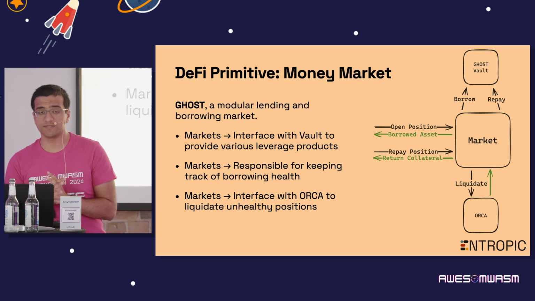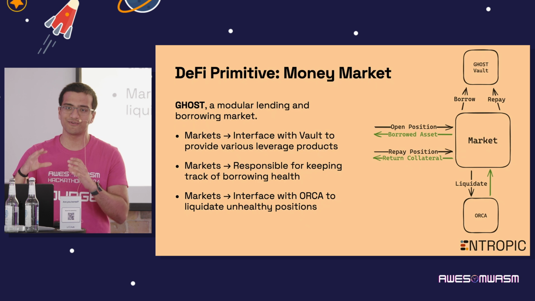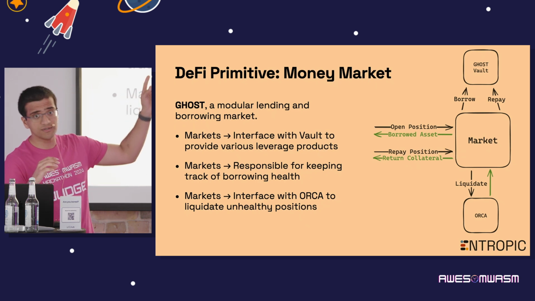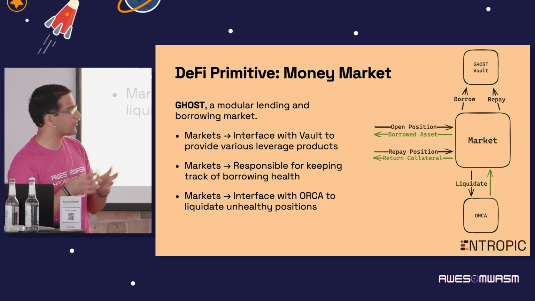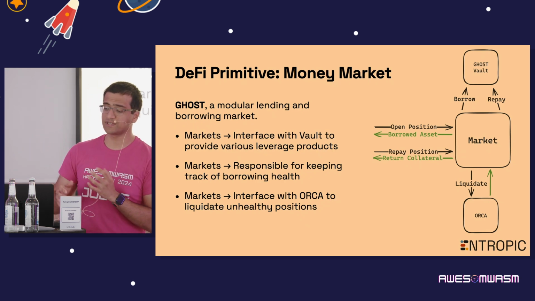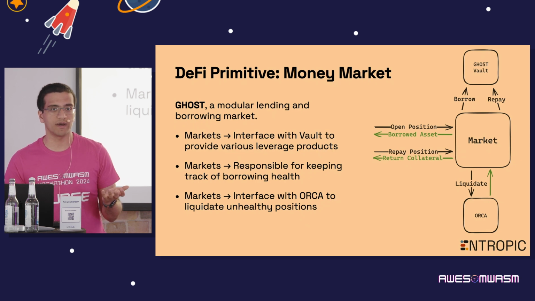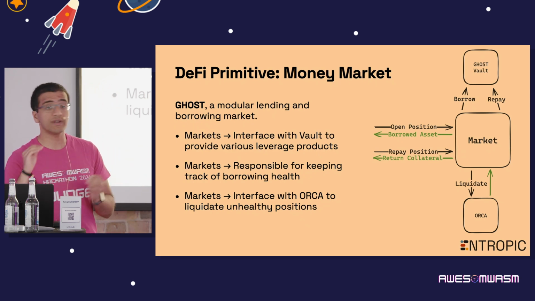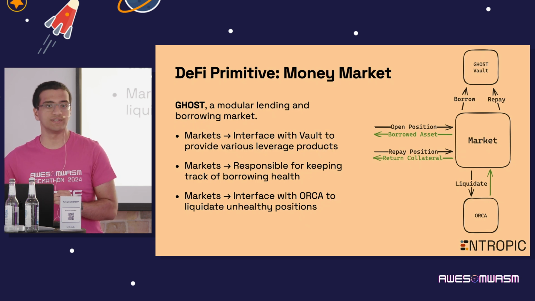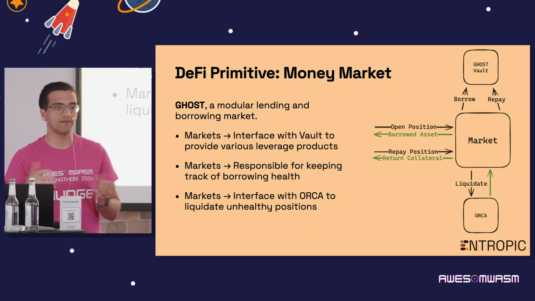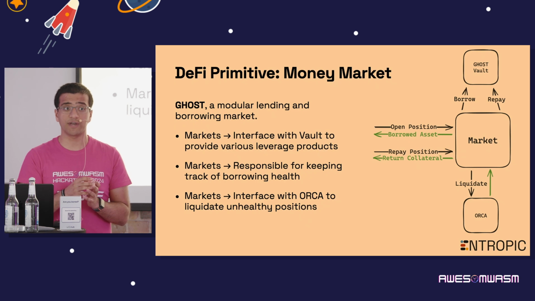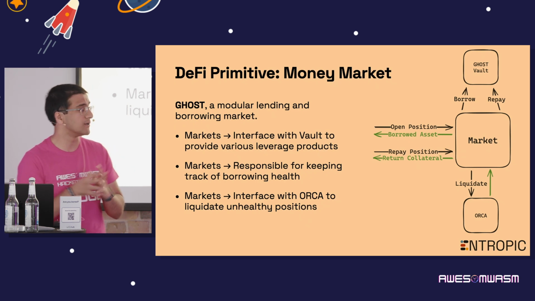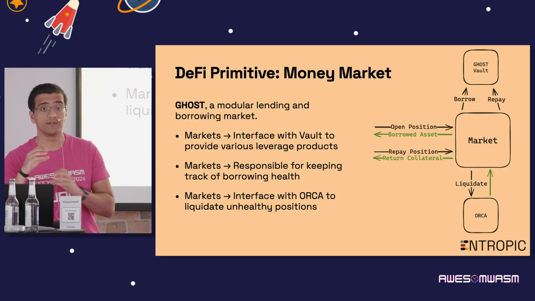So as we can see here, these markets actually plug into 2 different contracts. We have the markets plugging into Ghost for actually borrowing and repaying loans. But then for when a position starts to get unhealthy, so for example, I've taken out a loan against my Atom, and Atom's price has fallen by 20%, and my loan is reaching some unhealthy level. The market can liquidate my Atom collateral via Orca that we discussed earlier. And it will receive, for example, the USDC that it needs to repay partially or fully the loan that I took out against my Atom.